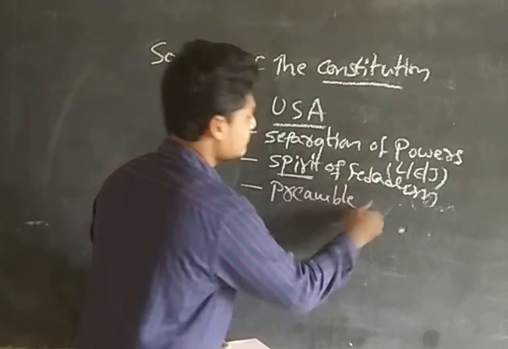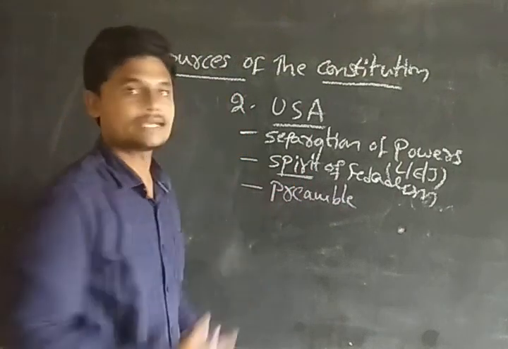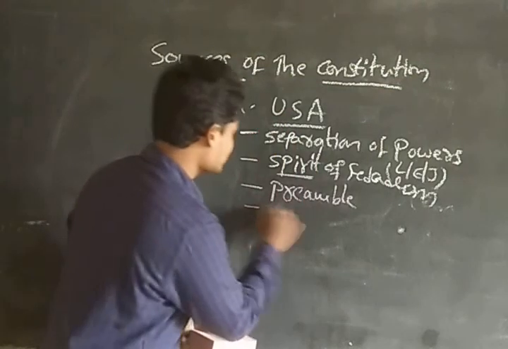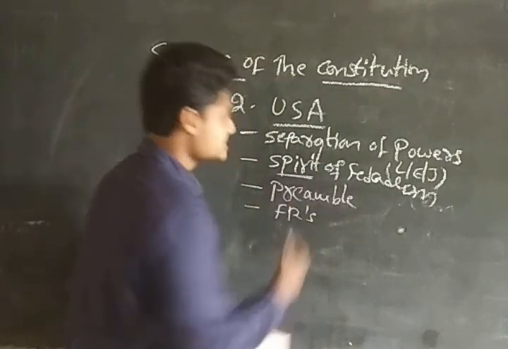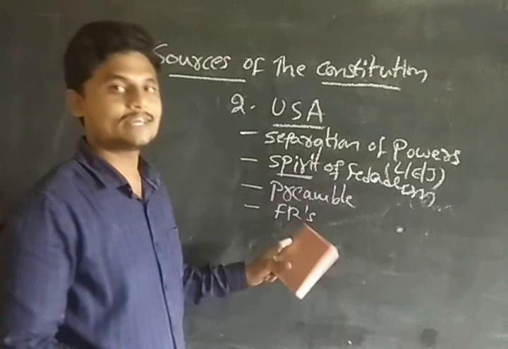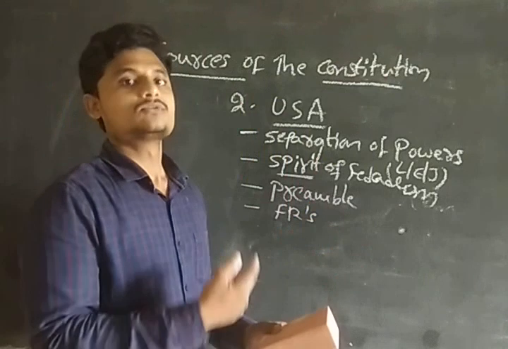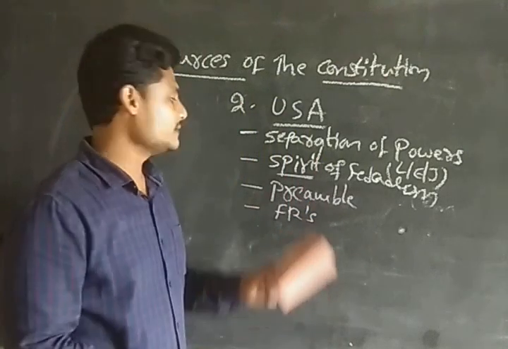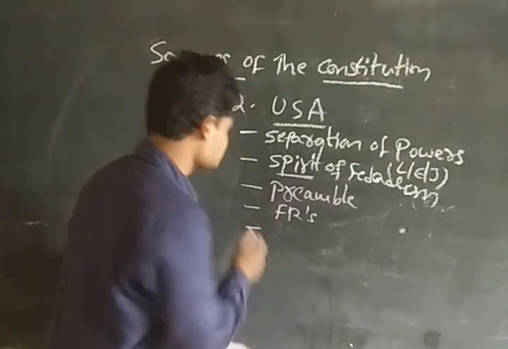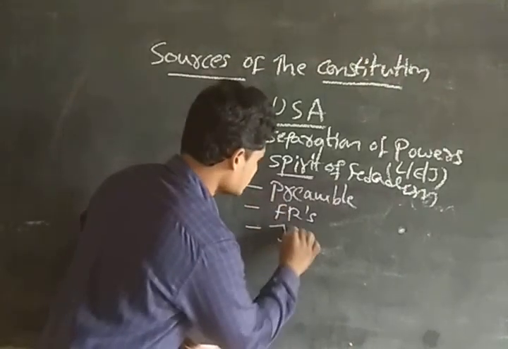Preamble, guys. Preamble is a very important introductory part to the articles. This part we have taken from the United States of America. So after the preamble, we have the fundamental rights. The fundamental rights provisions also we have taken from the United States of America. We are going to see the entire fundamental rights case. But there they have the Bill of Rights, which we adapted as the fundamental rights.